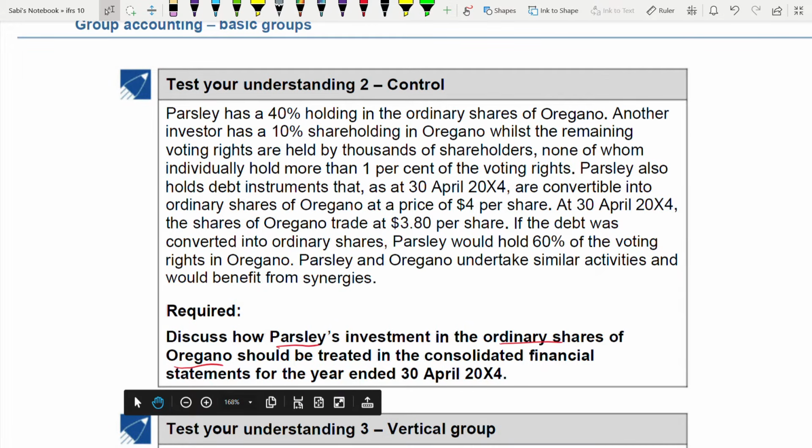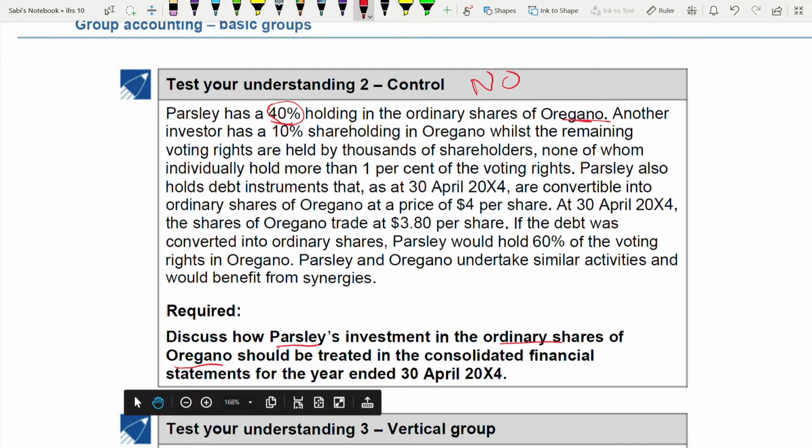Okay, now Parsley holds 40% holding in Oregano. Does this 40% give control? First tell me. No, it doesn't, because it should be more than 50%, but we need to read other information. We cannot just take the 40% in isolation and decide there is no control. You have to read more information if it's given so. If it's not given, if only it is said 40%, then you can assume there is no control. But if other information are given, yes, you have to take those information into consideration.